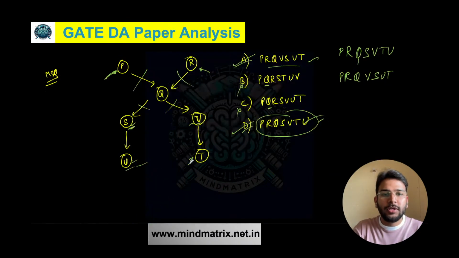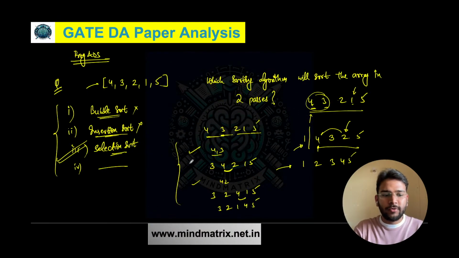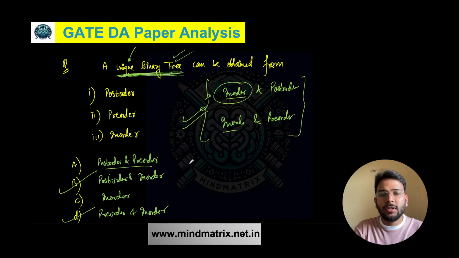So far we have solved these questions. As you can see, the first question we solved from programming and data structure. That was based on sorting algorithm, sorting the array. Selection sort is the answer for this. Then we solved this question based on unique binary tree. So both in-order and post-order is required, and in-order and pre-order is required too.